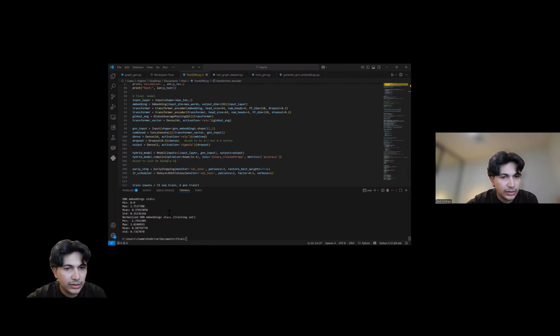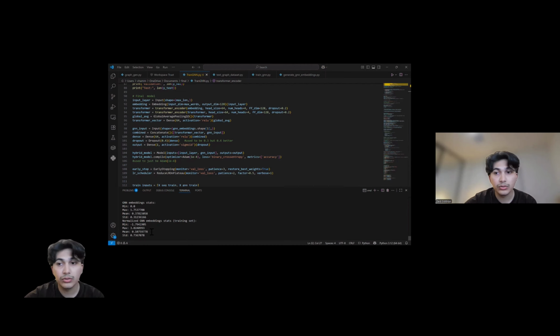Also, the data on the GNN embeddings can be seen here at the bottom, as these are produced after the visualizations. And so you can see the difference between the embeddings before normalization and after normalization, and after normalization is clearly closer to what we would like.